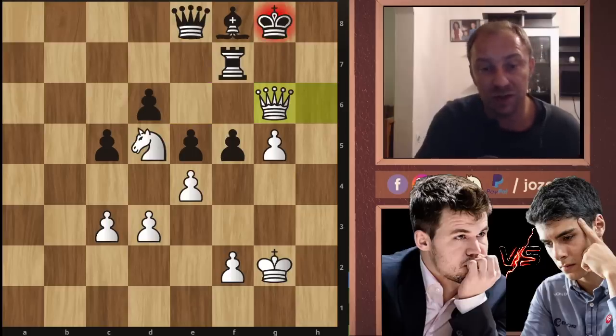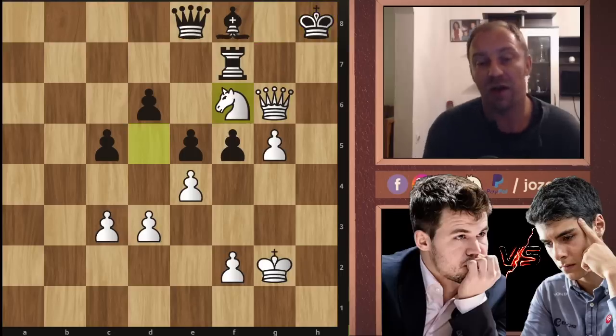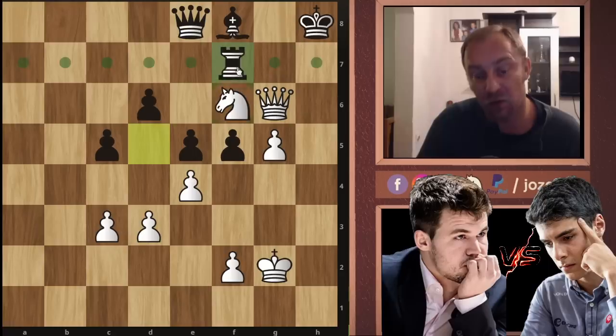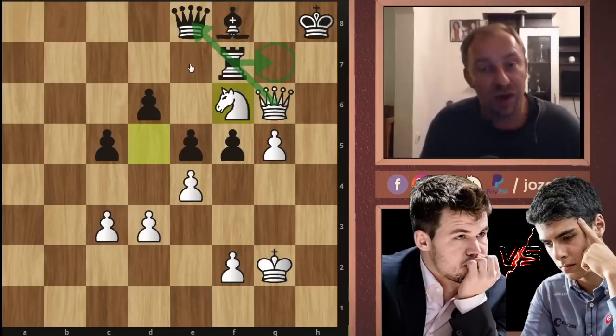So after queen to g6, here Aryan Tari tried king to h8, but now after knight to f6 in this position, Aryan Tari resigned. You have a double threat, of course. It's of course checkmate here on h7 or on g8, and the queen is also attacked. In order to prevent maybe a checkmate, you should play rook to g7, but then you lose the queen, and of course it's again a better position here for white. White is completely winning.